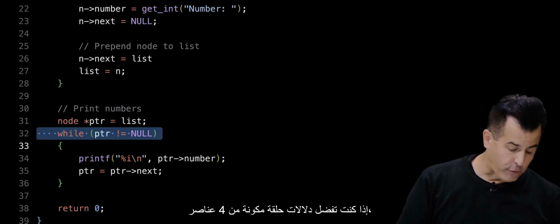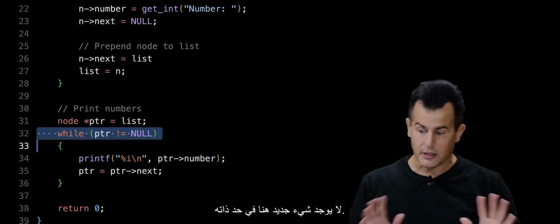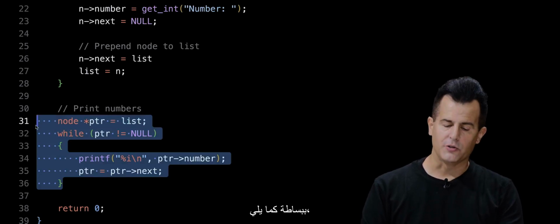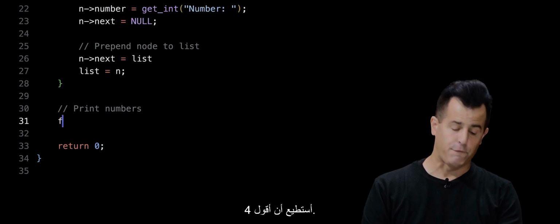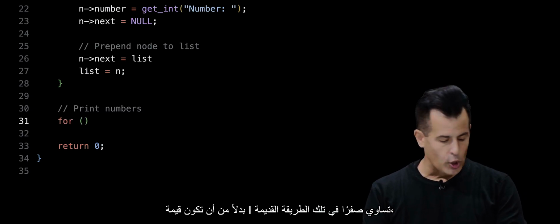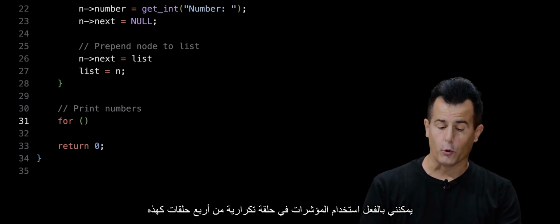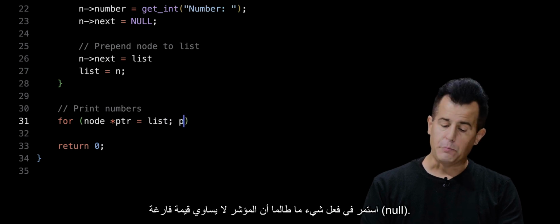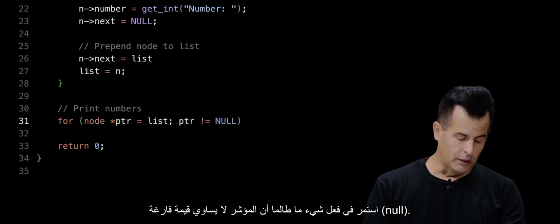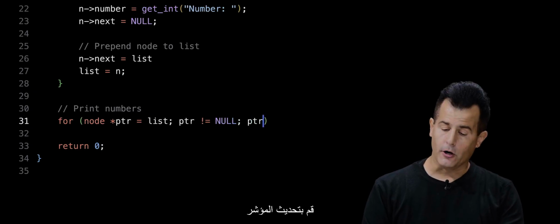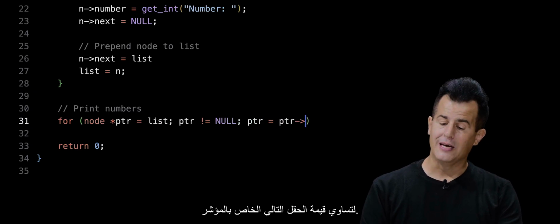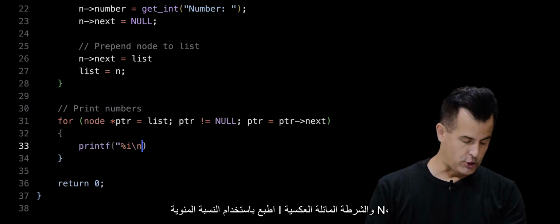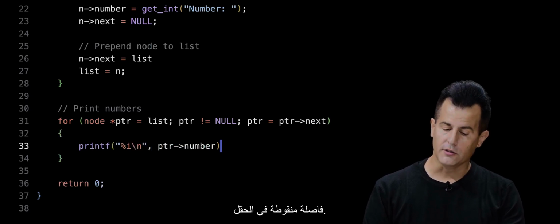And just as an aside, if you prefer the semantics of a for loop, there's nothing new here per se. I can do this exact same thing using a for loop, and it's a little tighter to implement as follows. Instead of int i equals 0 in that old approach, I can actually use pointers in a for loop like this. For node star ptr equals the start of the list. Keep doing something so long as ptr does not equal null. And on each iteration of this loop, update the pointer to equal whatever the pointer's own next field is. And then inside of this for loop, print out using %i\n the current pointer's number field.